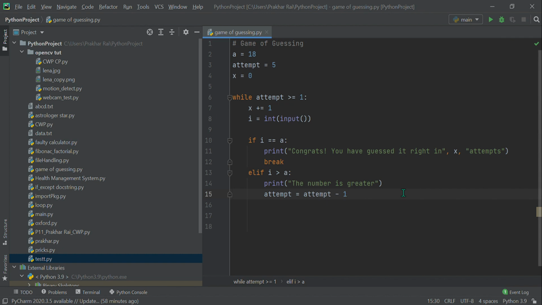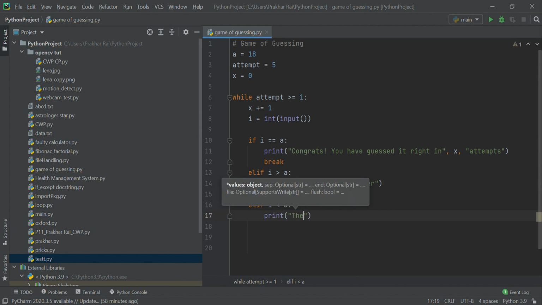And let's say the other case will be, obviously, I is less than a. In that case, the code will print the number is smaller.